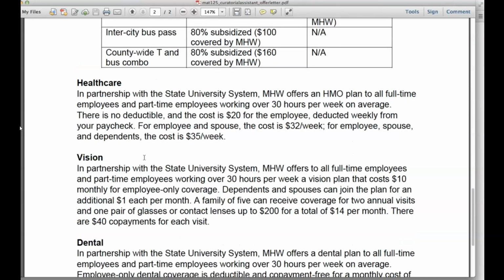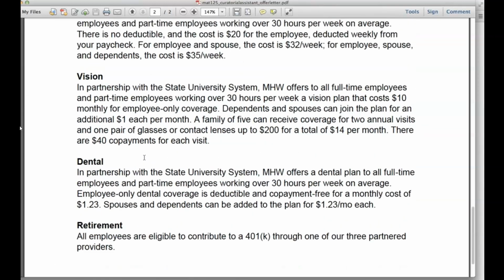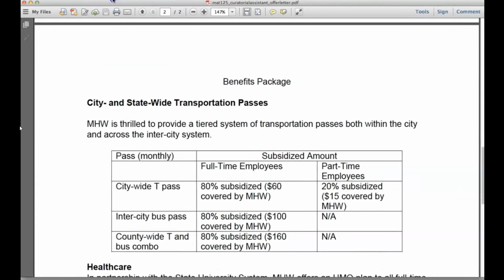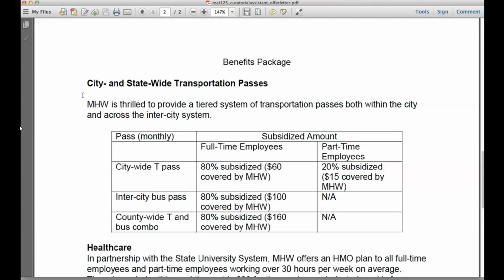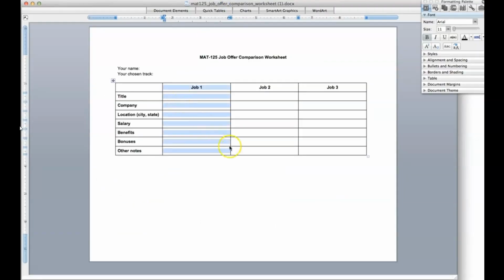Then it has the benefits package, which was really important, and then you just see what you're going to be offered. All of the job offer letters pretty much have the same things as far as a benefits package, your starting salary, the location of the job, etc. So what you want to do is extract all of that information and put it in these blocks. What is the title of the job, the company? What location are you going to have to move to? Or is it remote? Can you do it from home? What is the salary? What are the benefits, bonuses, and other notes?